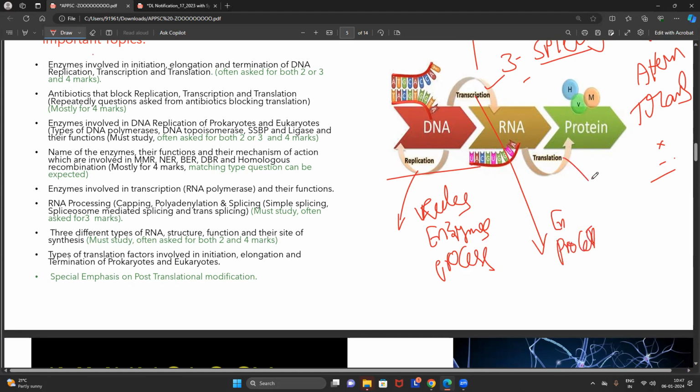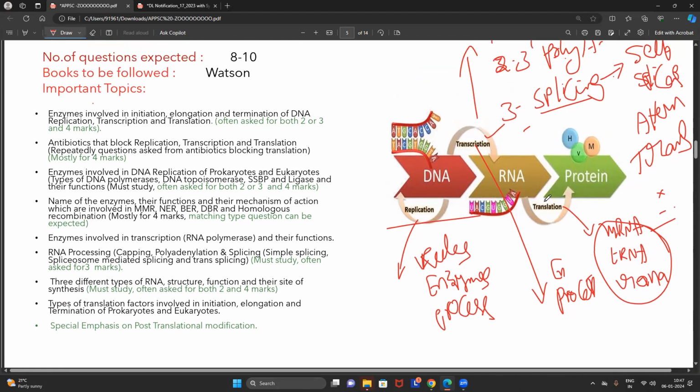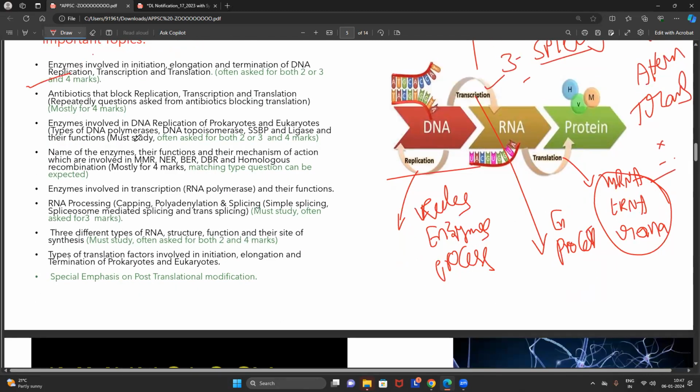And when you are reading translation, you should have a very good idea of how the mRNA is getting ready, how the tRNA is getting ready, how the rRNA is getting ready, and how all these three are getting assembled for the synthesis of a protein. We have to read in extreme depth. I can't explain molecular biology in a single slide. It's such a deep concept, but I'll teach you very elaborately, and you will get a wonderful idea on the concept.